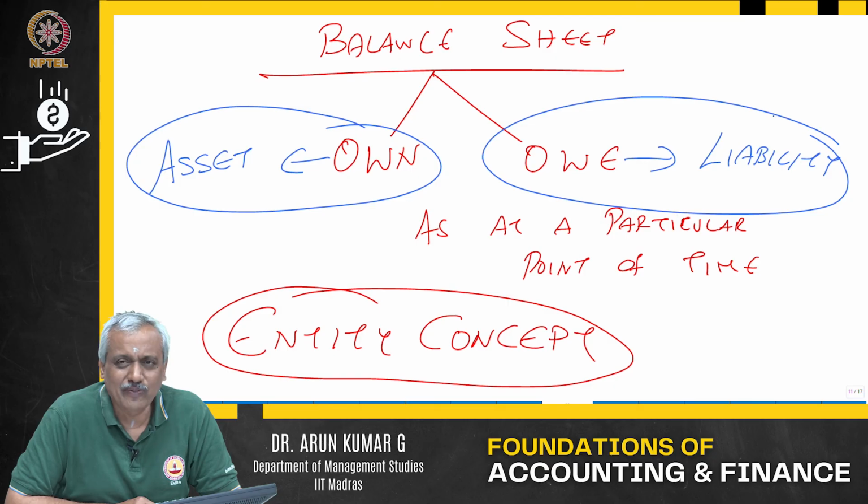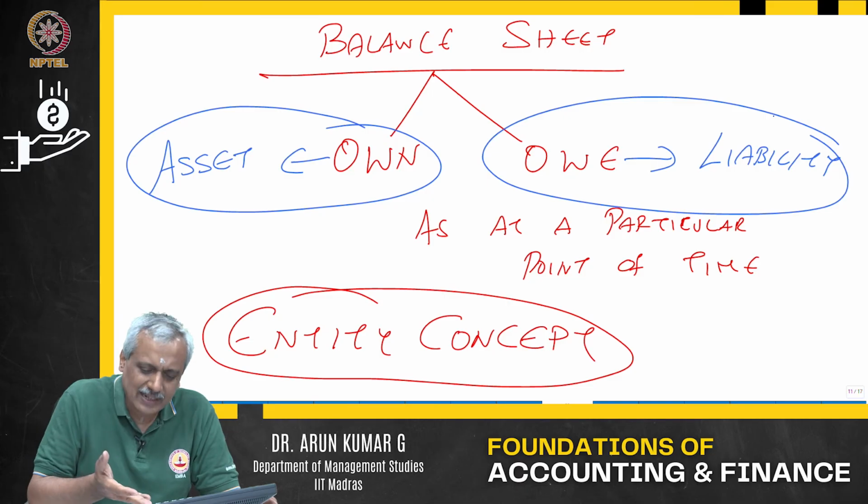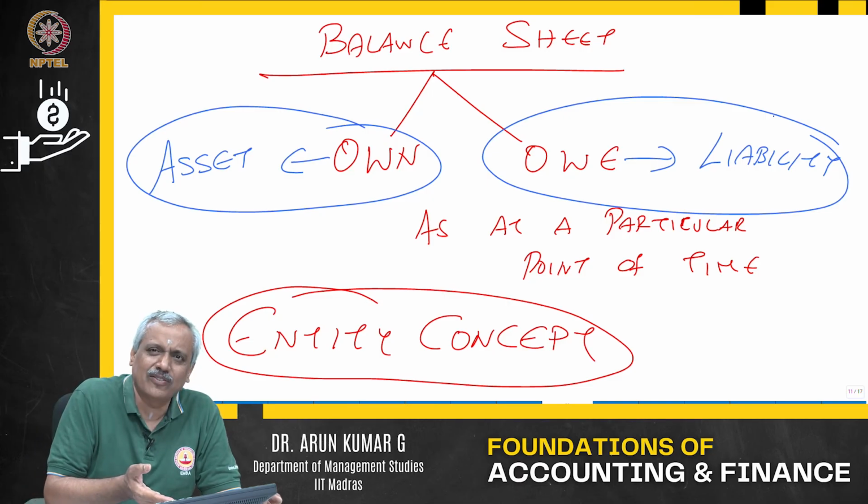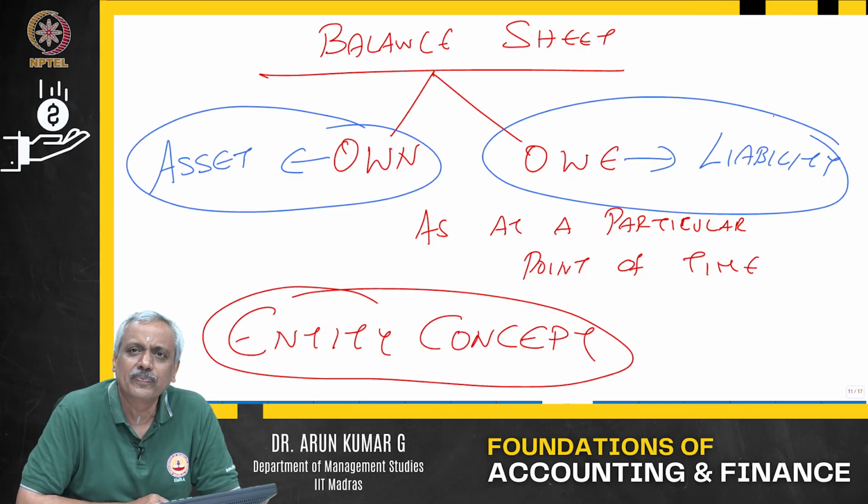Imagine you open your wallet, you find a bundle of 500 rupee notes. You say, I have about 50,000 rupees cash in my wallet. Who owns the money? You own the money, and that is owned by you. That is an asset which is owned by you.